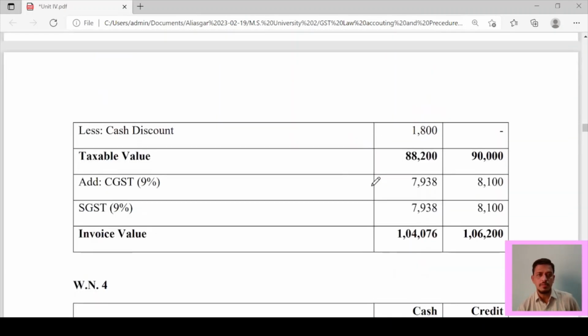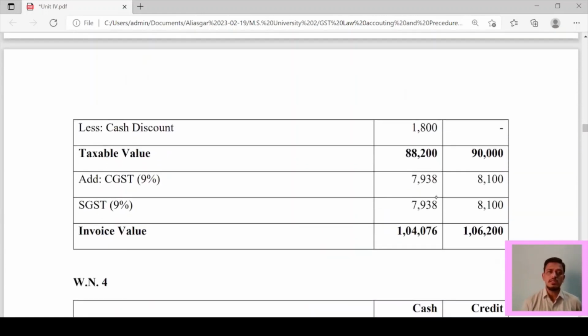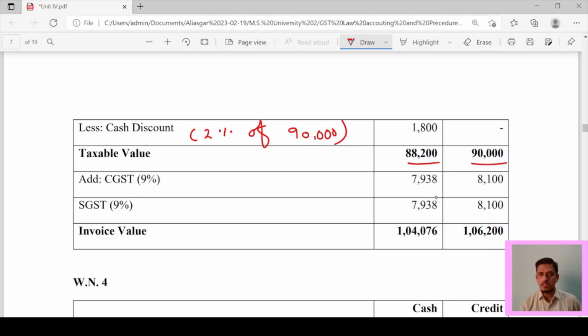Working note number 3, goods of rupees 2 lakh. You have sold goods of rupees 2 lakh. It is divided into two categories, 1 lakh less 10% trade discount. So sales value is 90,000, 90,000. Now on these 90,000 you are giving cash discount at 2% of 90,000. So 1800 will come. Now taxable value is 88,200 and 90,000, as it is a credit transaction. So now CGST, SGST you have to charge on this value, first on 88,200 and then on 90,000. So invoice value is this much.